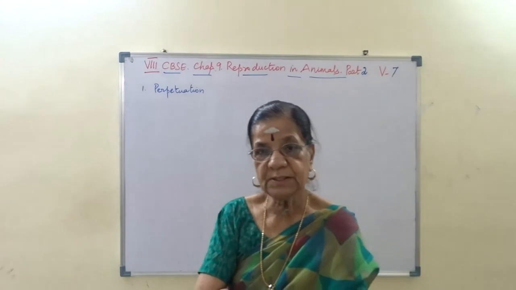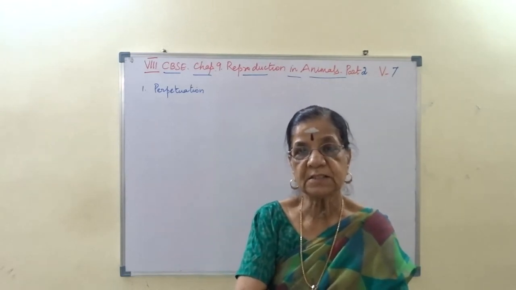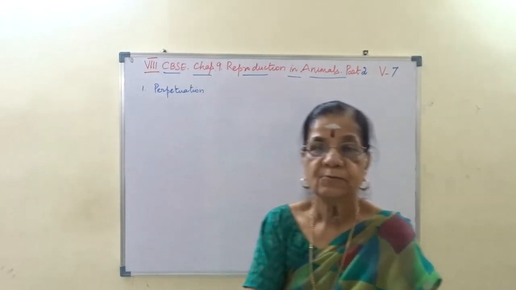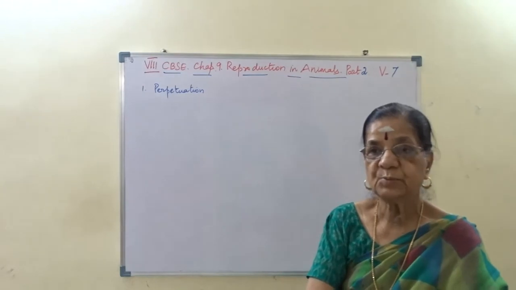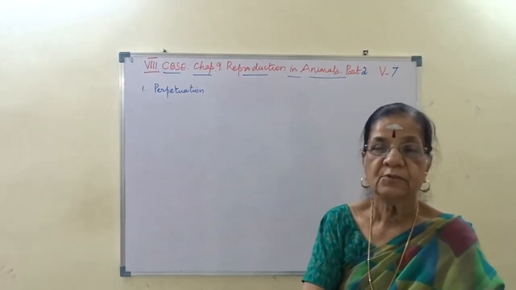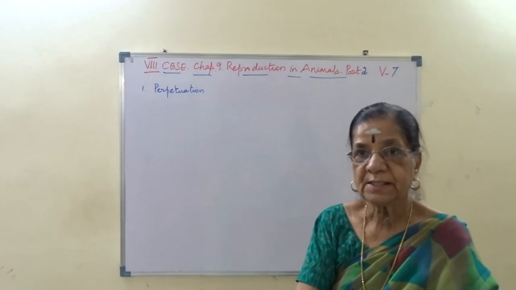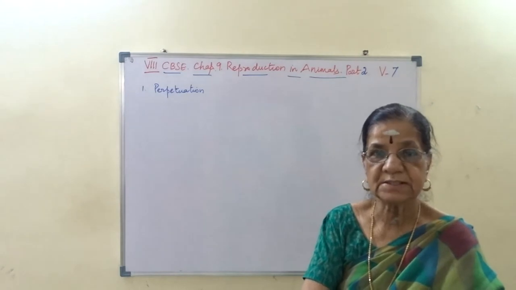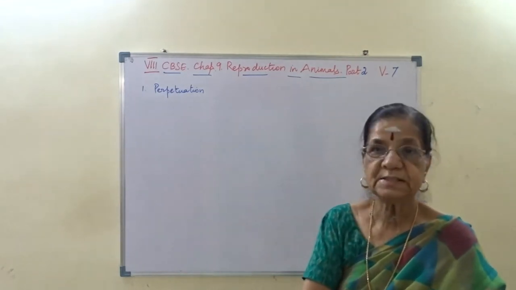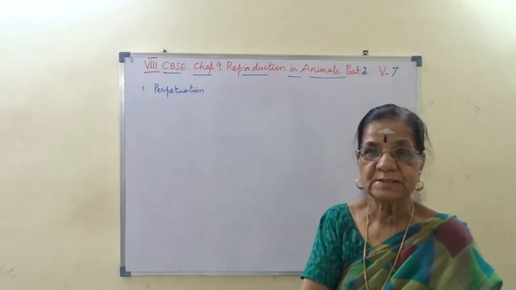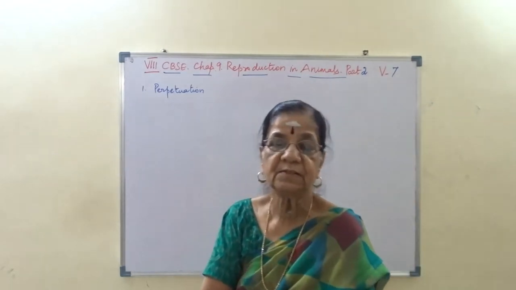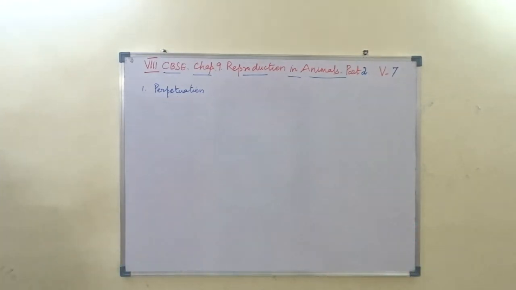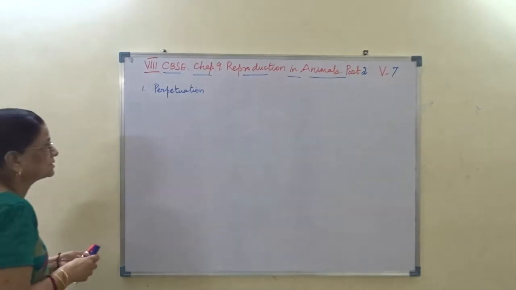How are you to remember this? Andry refers to androecium, the male part of the flower; gyne refers to gynoecium, the female part of the flower. As it matures earlier, we use the term pro. So, protandry, protogyny. I hope you understand. You can recollect all this. So, this is for asexual reproduction and metamorphosis. Today, in video 7, we are going to learn about sexual reproduction.